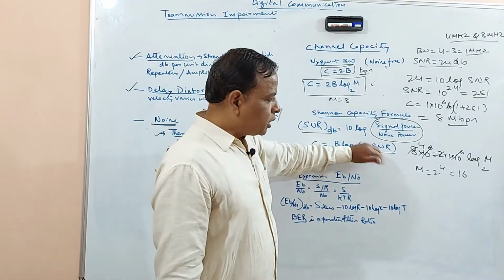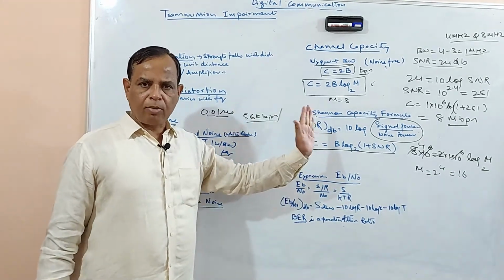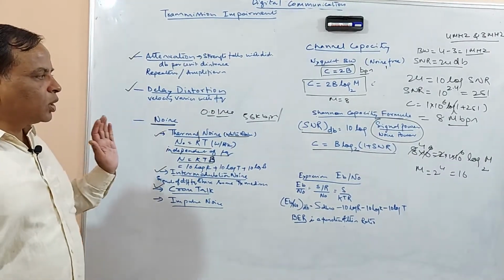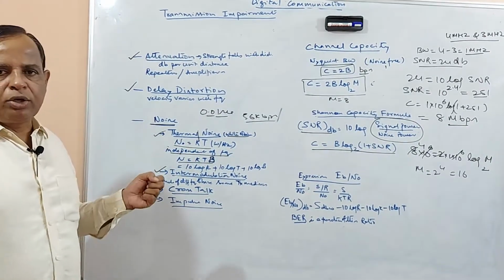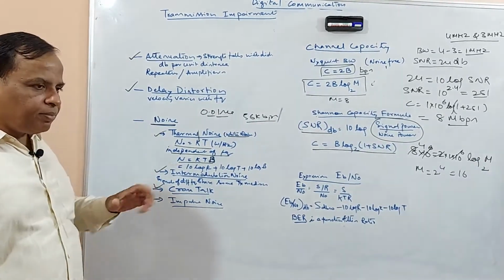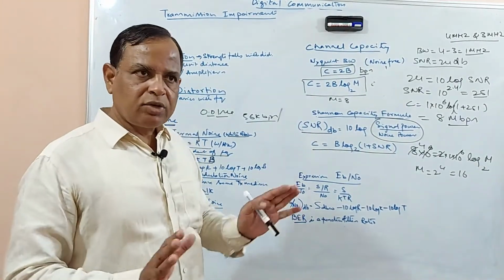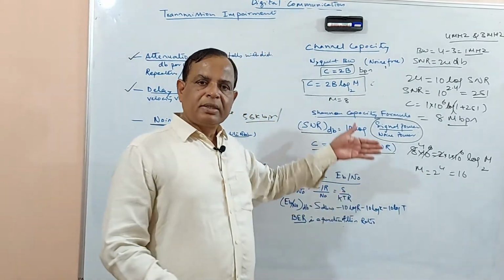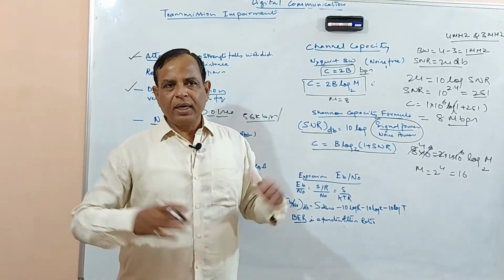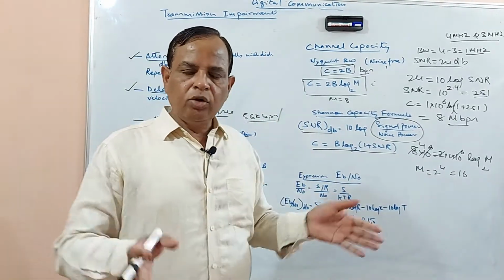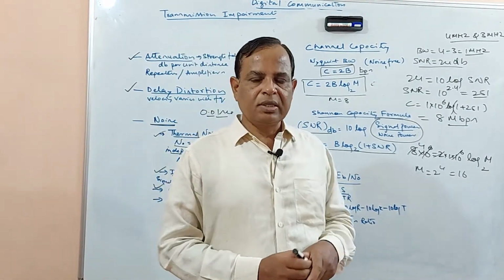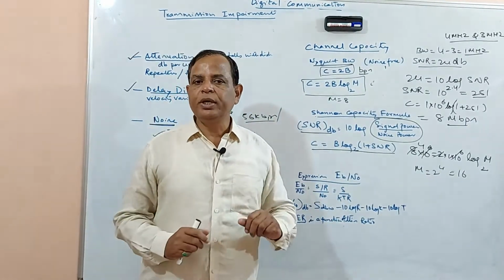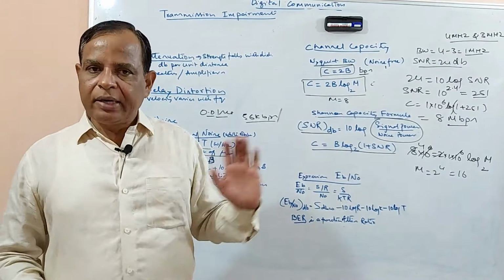Even in this SNR formula, when it was derived, only thermal noise was considered. Why? Because you can predict this thermal noise. Other noises like impulse noise are not considered. So overall, the practical speed achievable is lesser than this. But anyway, these formulas are very useful to measure the transmission system. You can understand with these parameters what theoretical speeds you can achieve. So that's how it is interesting.